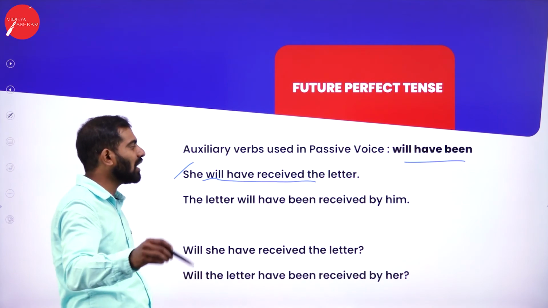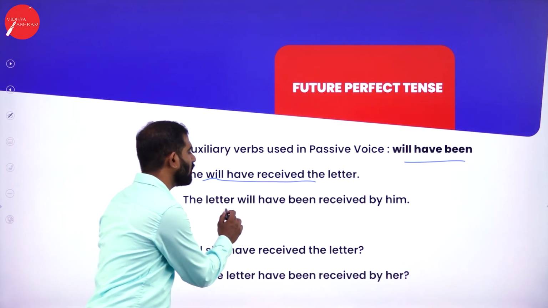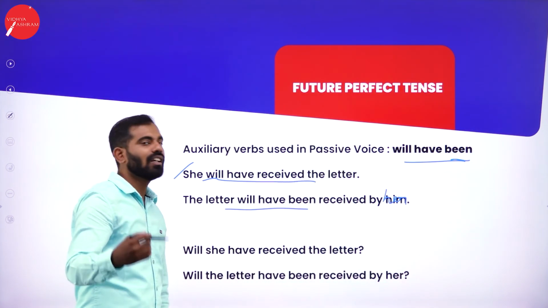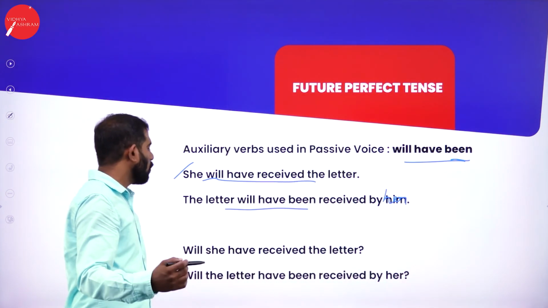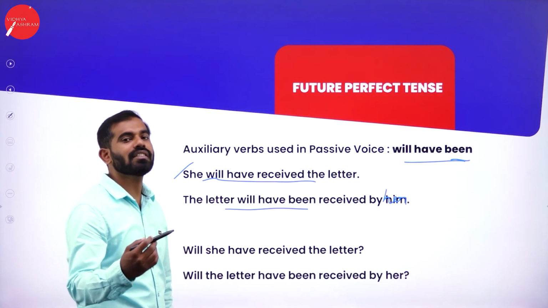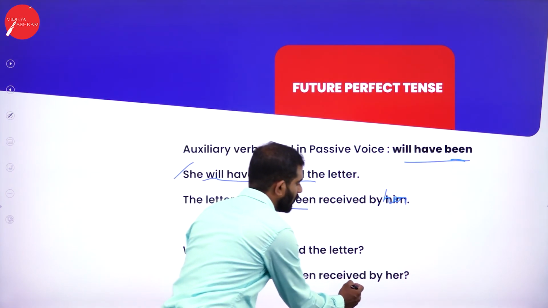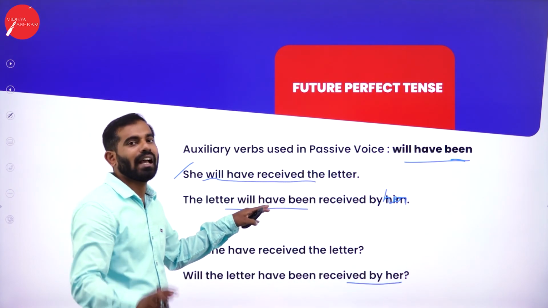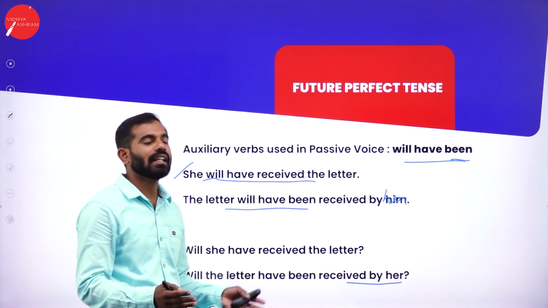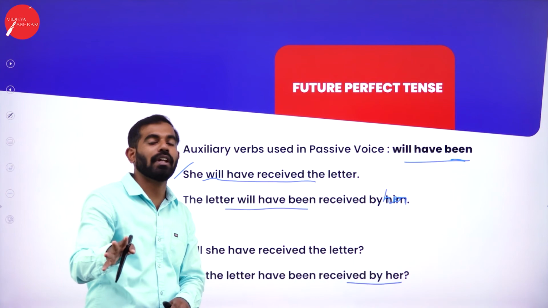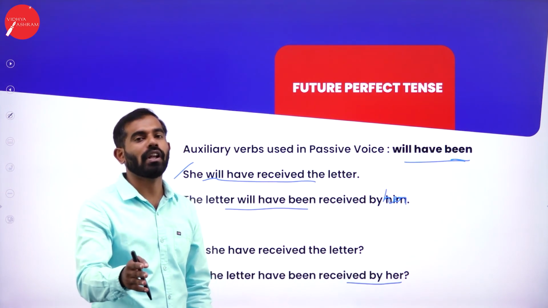She will have received the letter. The letter will have been, remember the auxiliary verb, the letter will have been received by her. Will she have received the letter? Will the letter have been received by her? I have just taken two sentences, and it is not mandatory that only these sentences or the same sort of questions will be asked in your examination to test your grammar knowledge.